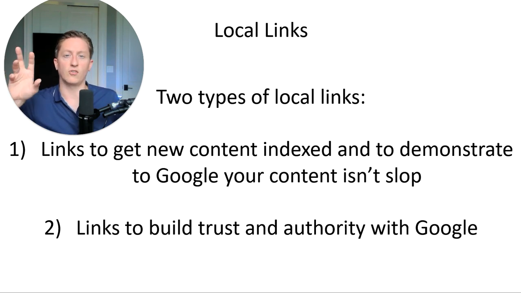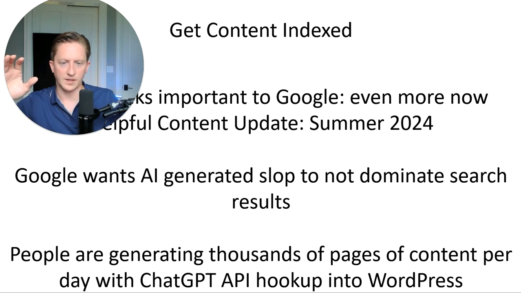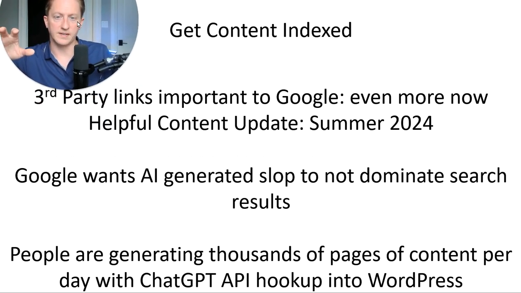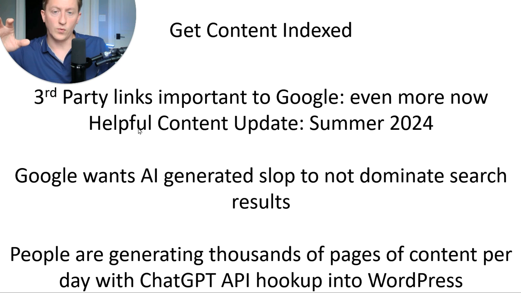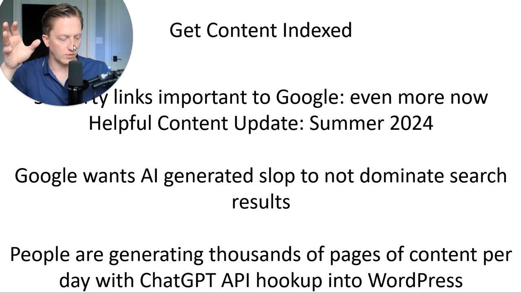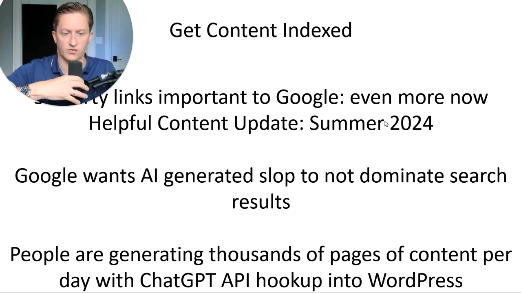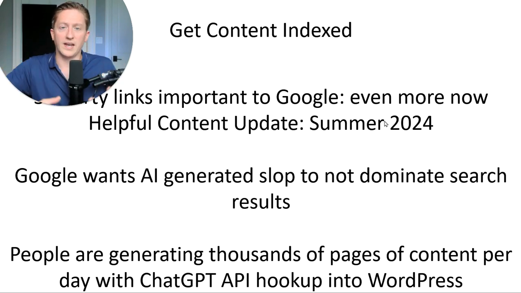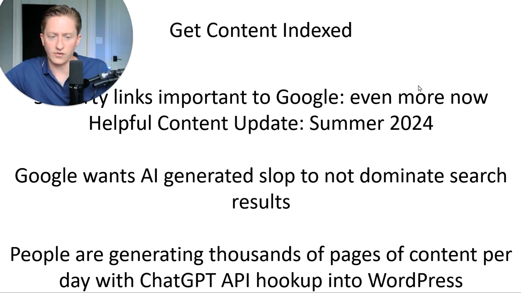Now, the second type of link is the one that will actually build trust with Google and with ChatGPT, okay? These are hyper-local, very specific links that we're after. So that first type is to get the content indexed. We know third-party links are very important to Google. That's why Google's a trillion-dollar company. They came up with this idea to use third-party links to decide if it's trustworthy. Google doesn't want AI slop to be everywhere. It has its own AI slop generator at the top of search results, so it doesn't want AI-generated slop to rank.